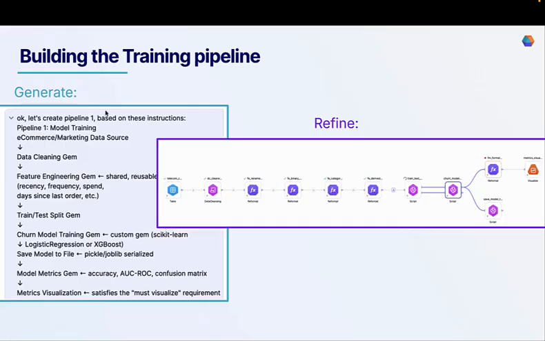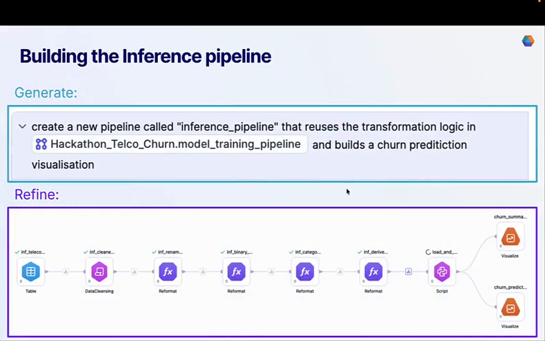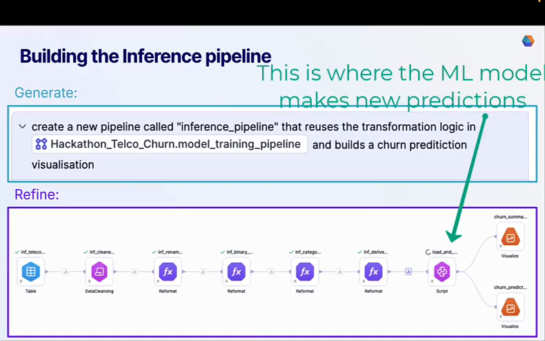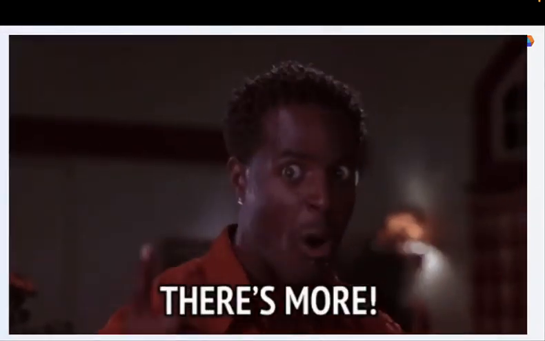So the prompt that I used in Prophecy in our AI chat was exactly this, and it came up with this wonderful pipeline. But you can see it does a number of different things here. I then want to build the inference pipeline. I've trained the model, and now I want to make use of that model. So I've given the prompt saying, create a new pipeline called inference pipeline that reuses the transformation logic and builds a churn prediction visualization. But wait, there's more.